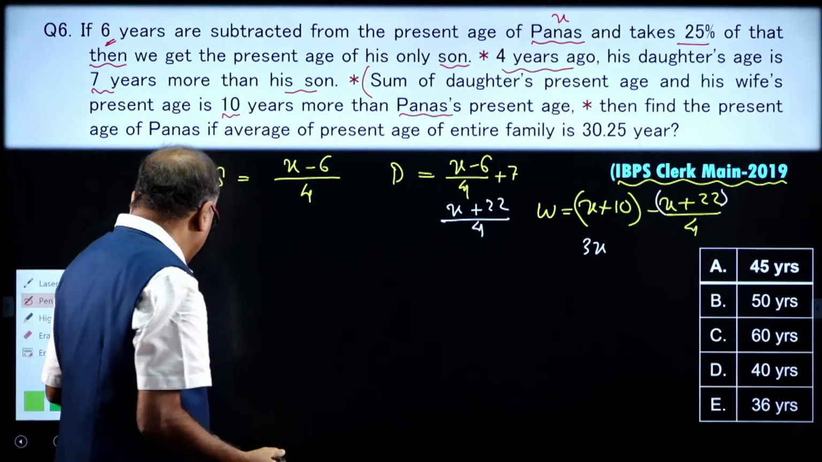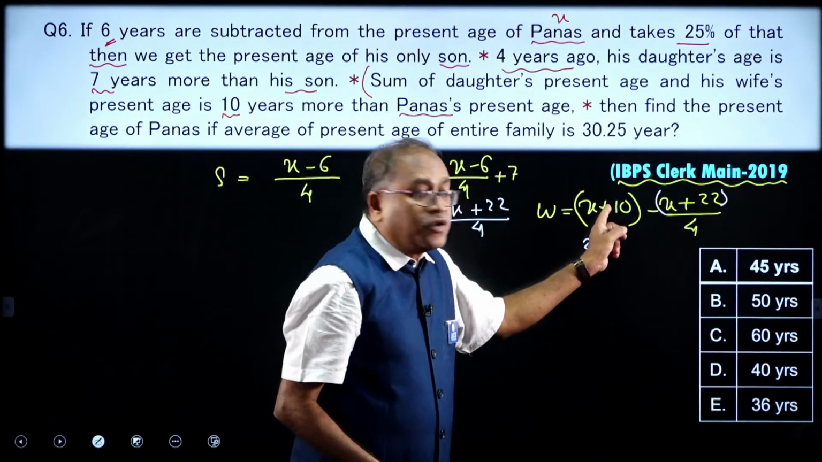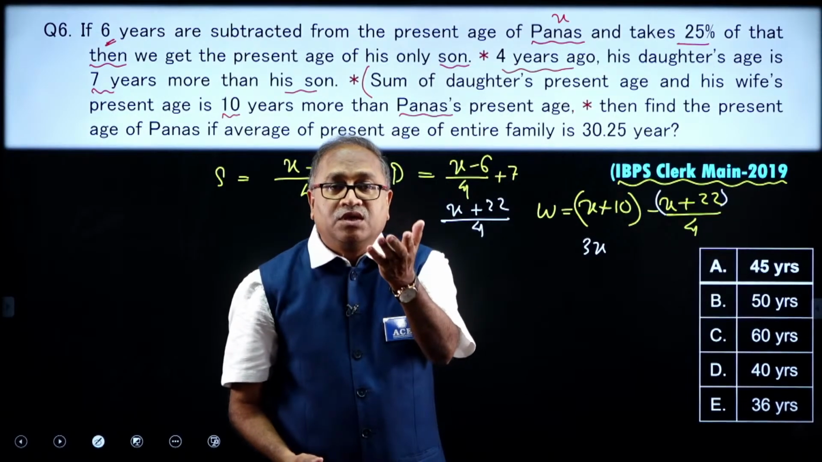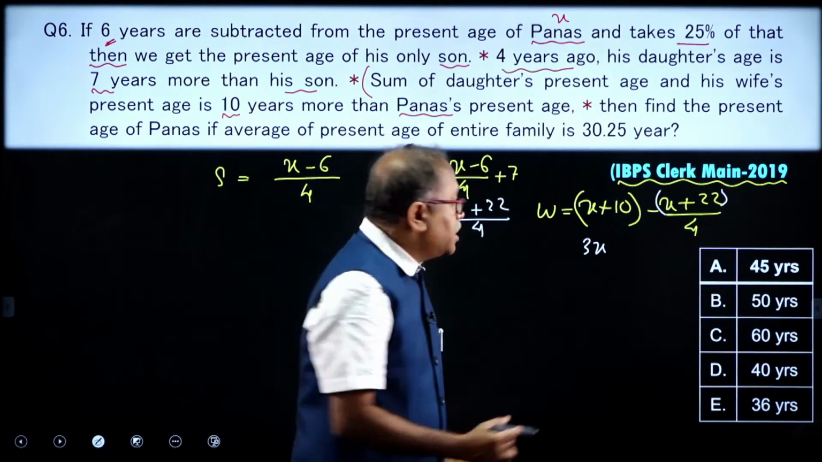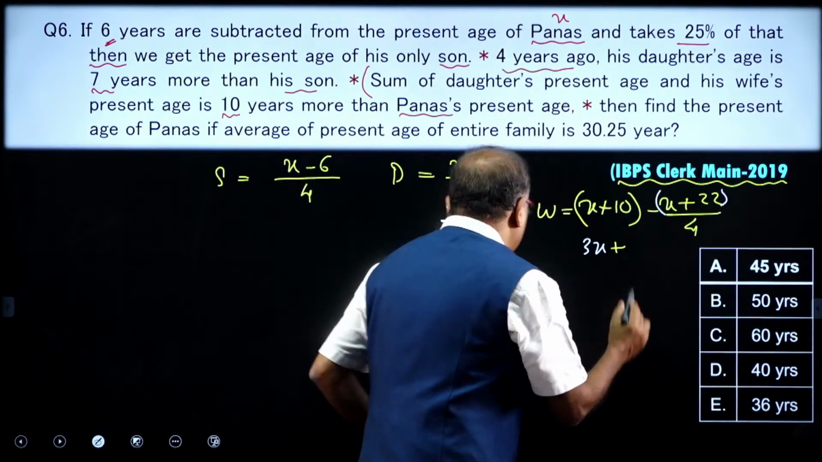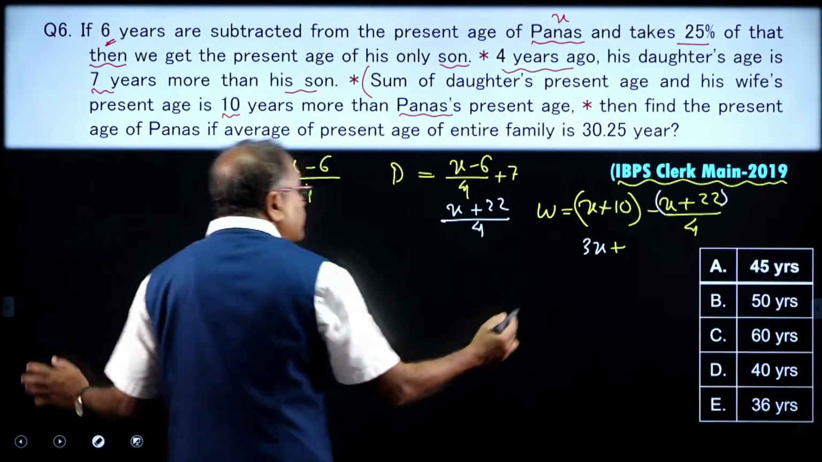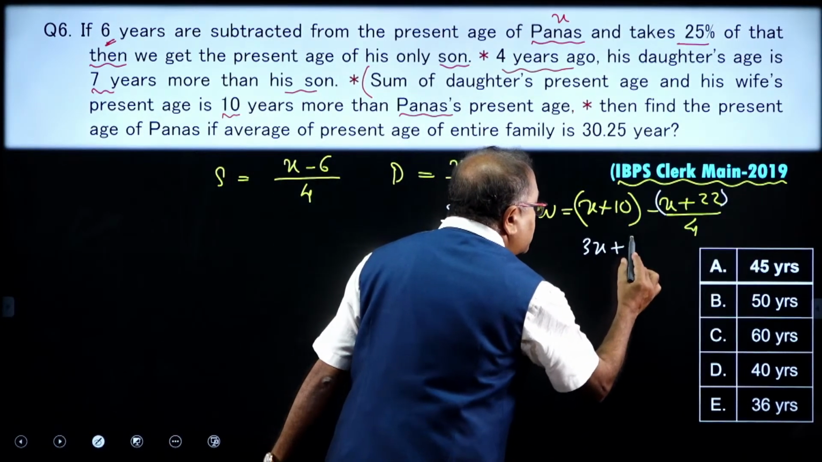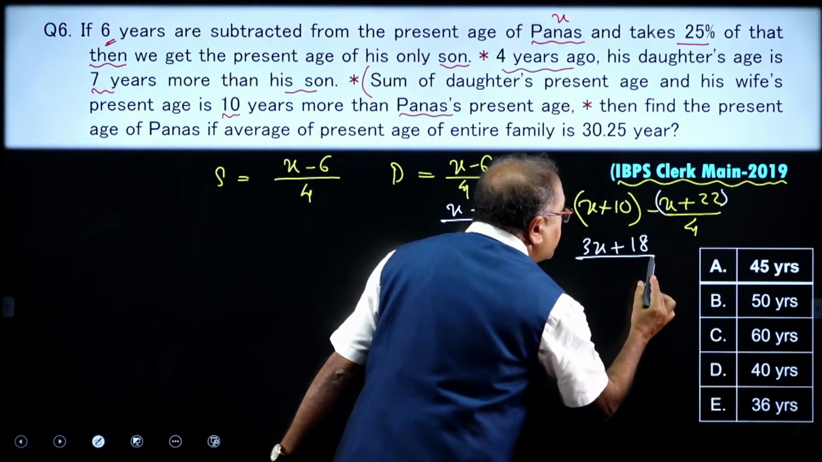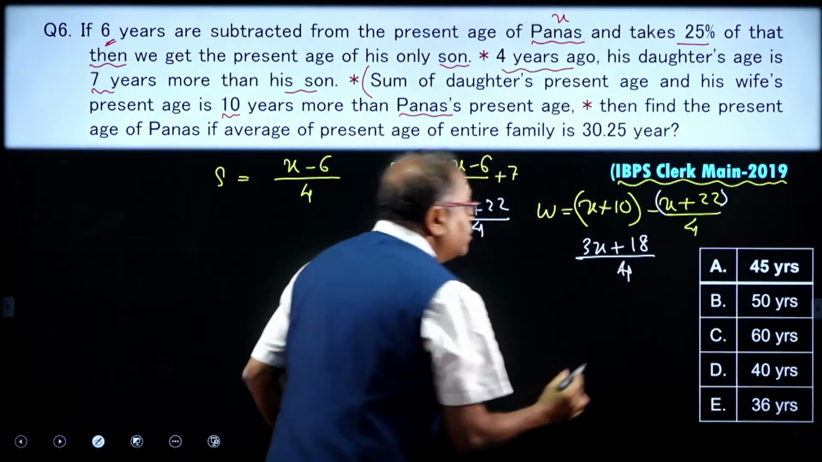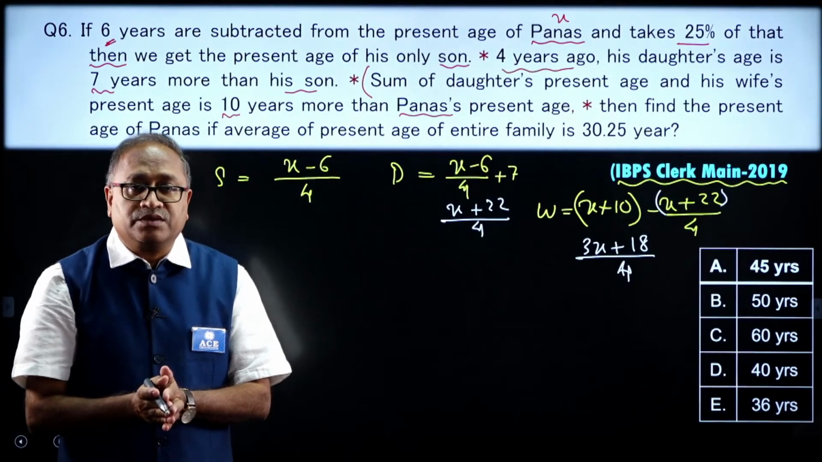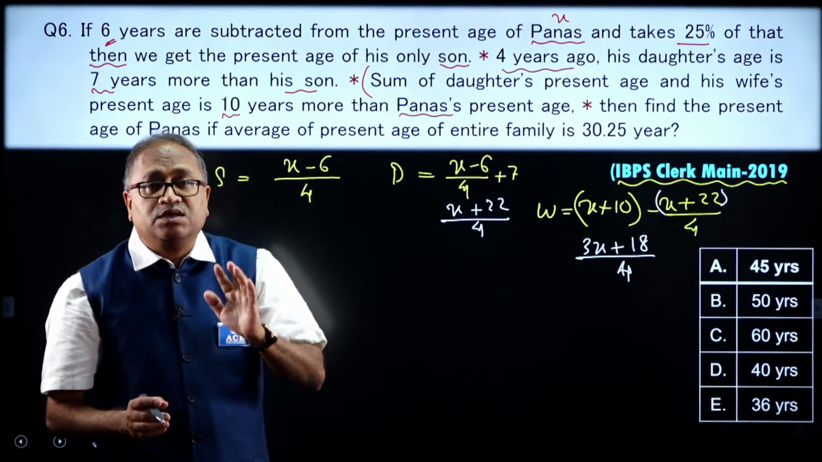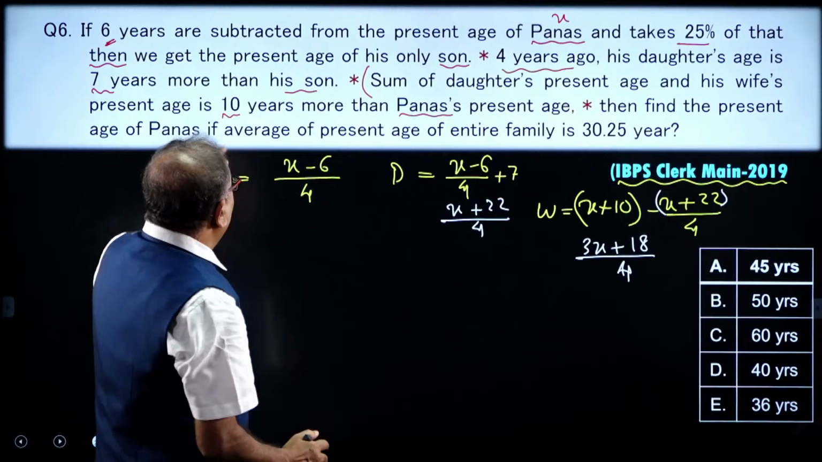Now, here this is 40, and 40 minus 22 comes to 18, am I right? So, 3x plus 18, here (3x plus 18) divided by 4. We got the wife's age in the form of x. The husband's age we have already taken as x. Okay. Now, what is the next one?